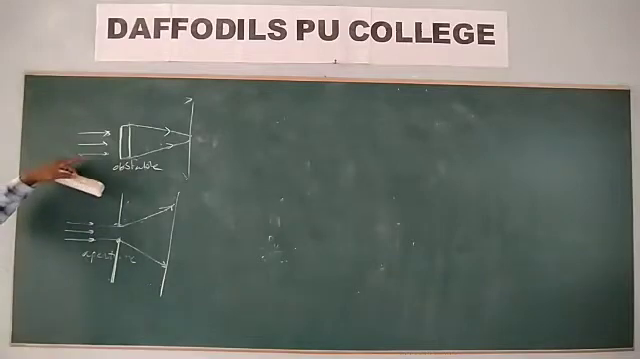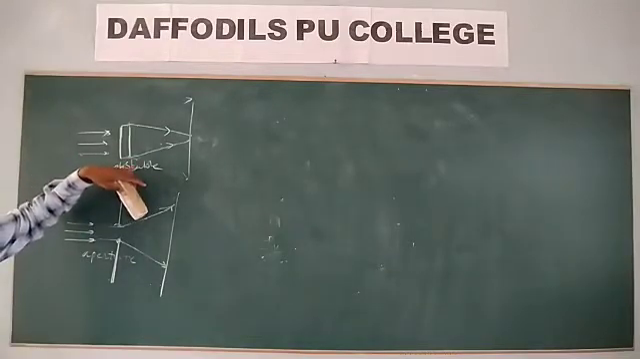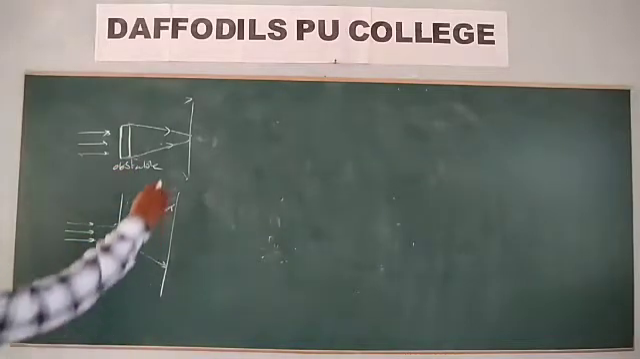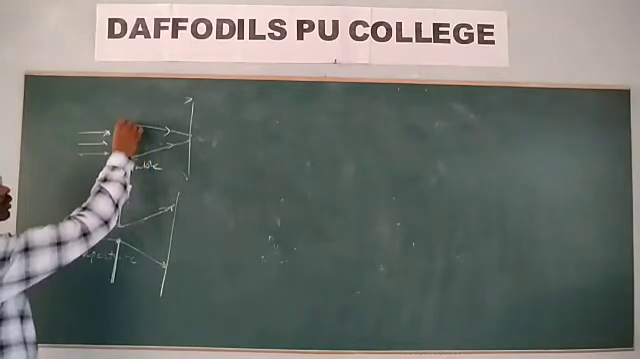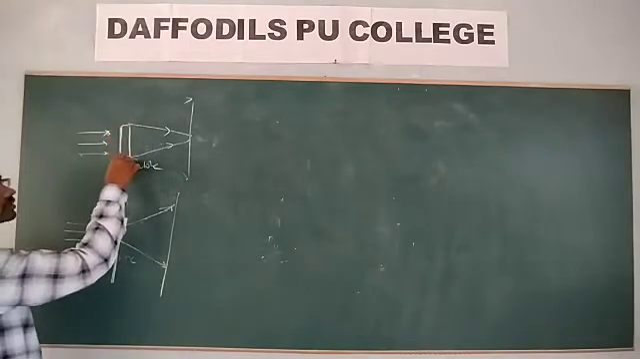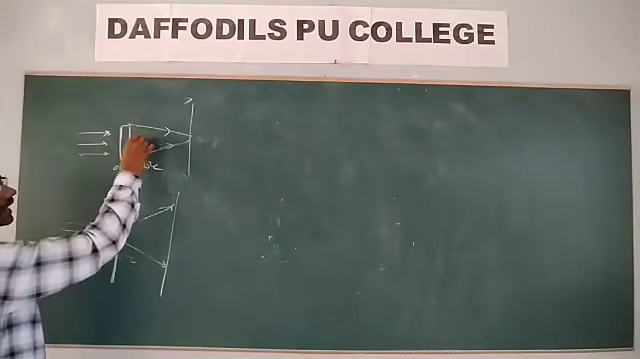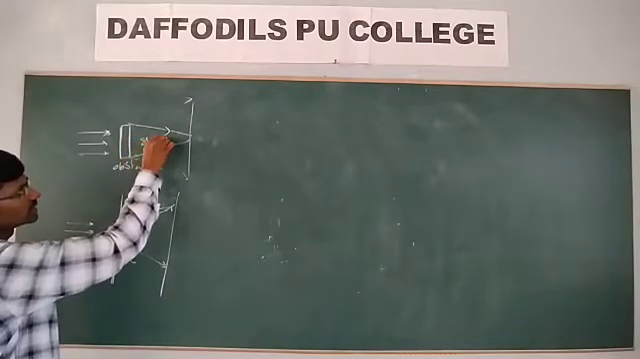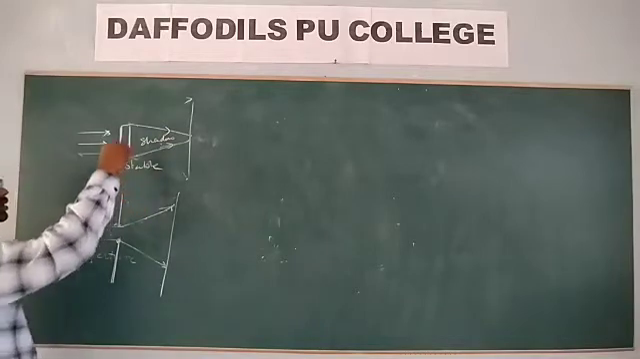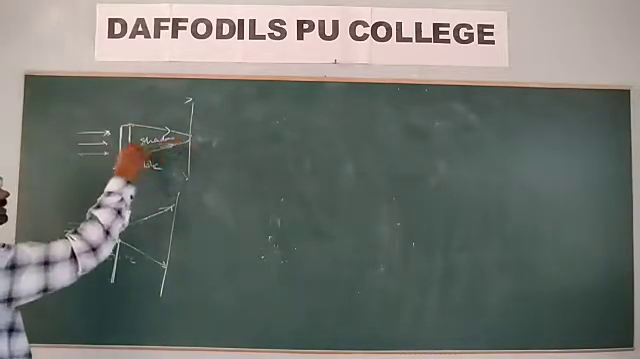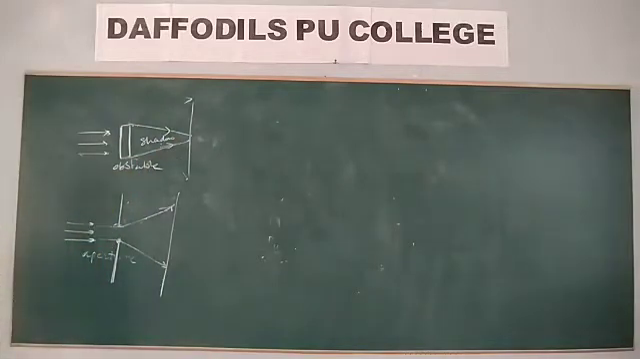Whenever a parallel beam of light is incident on an opaque obstacle or an aperture, what will happen? The light is bent around the edges of the obstacle, and here we have the shadow region. Everything here is in the shadow region. Now this light is bending around the edges of the obstacle and entering into the shadow region.